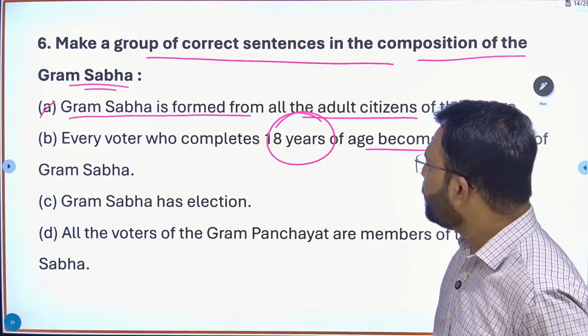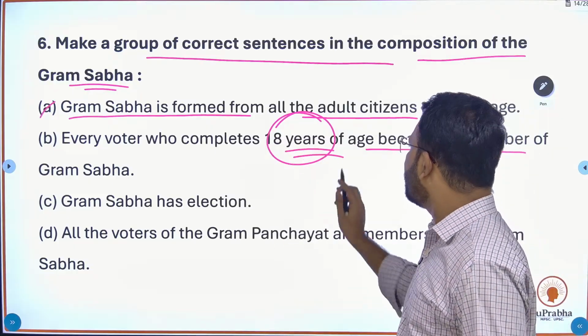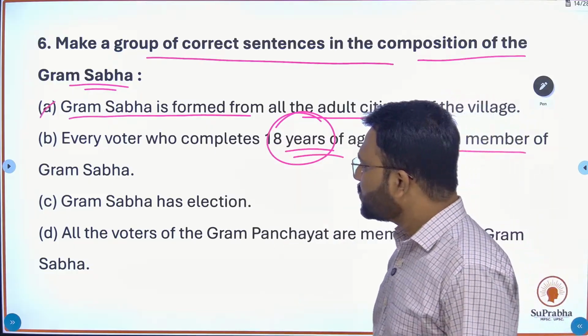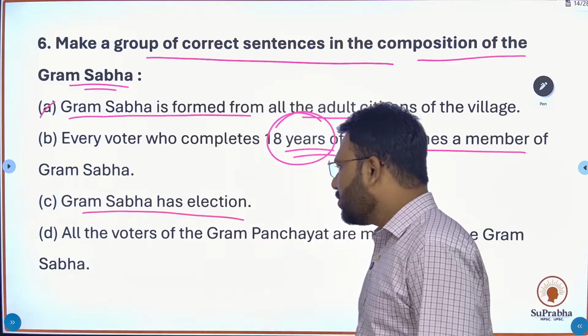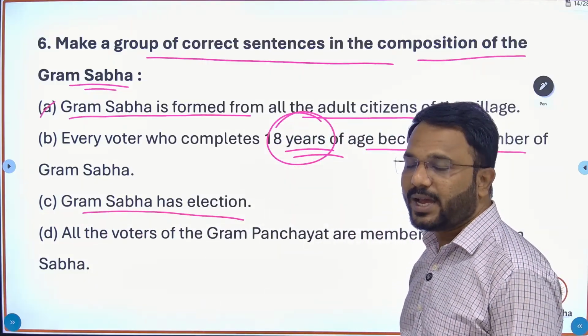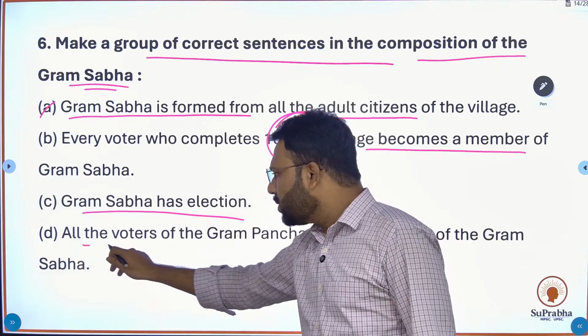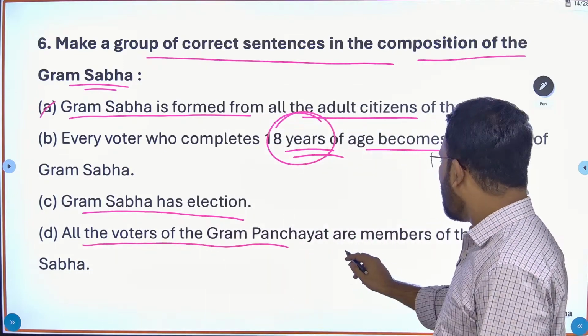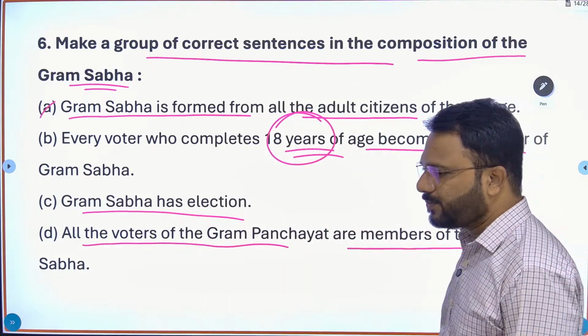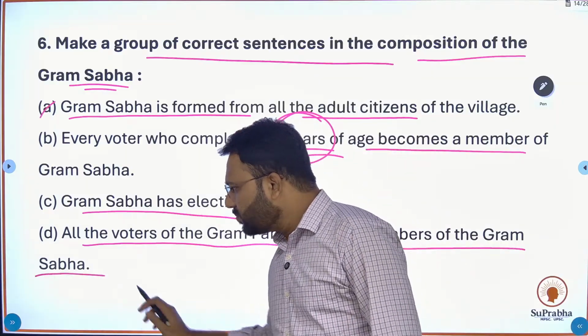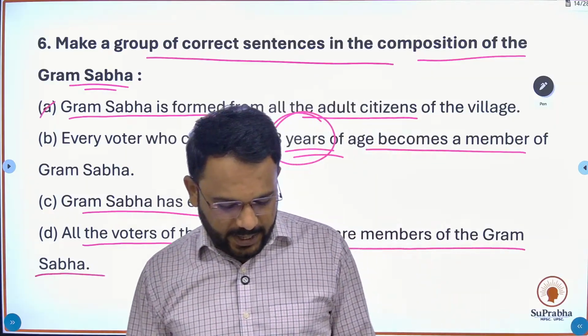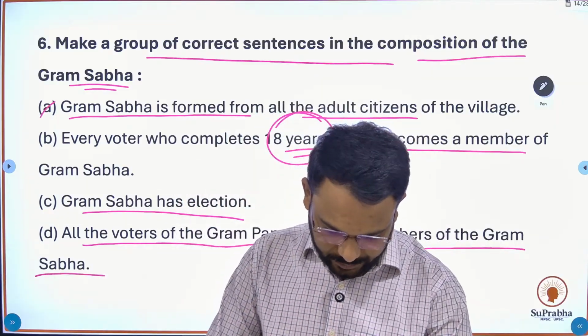Third statement says Gram Sabha has elections. Fourth statement says all the voters of the Gram Panchayat are members of Gram Sabha. So what is the right answer according to you?